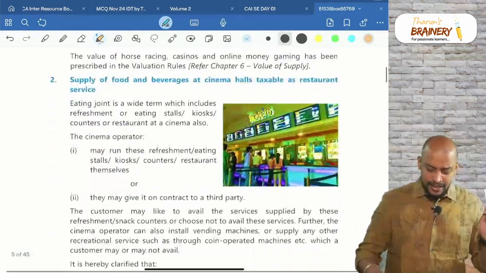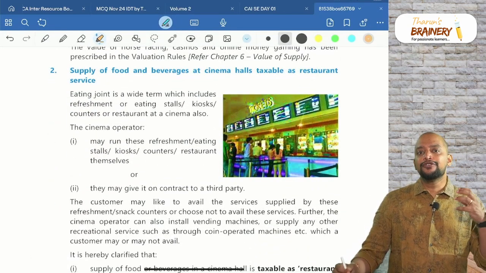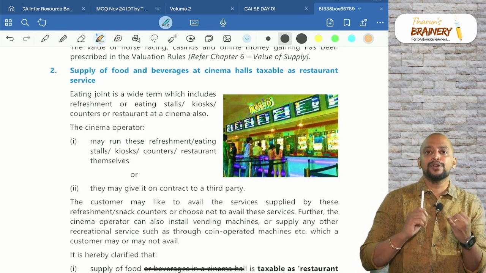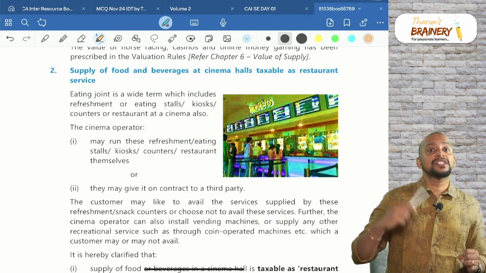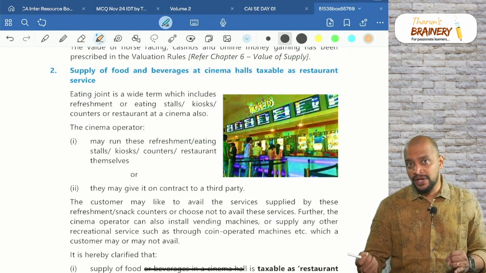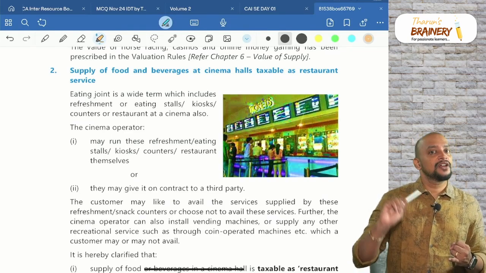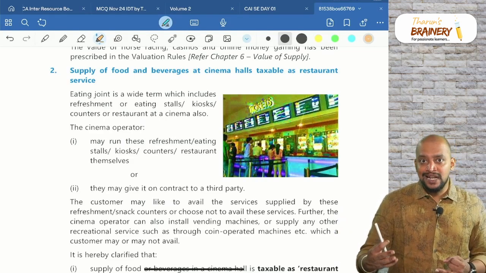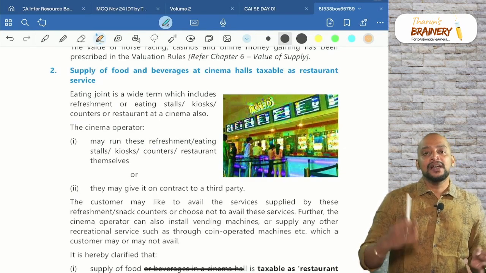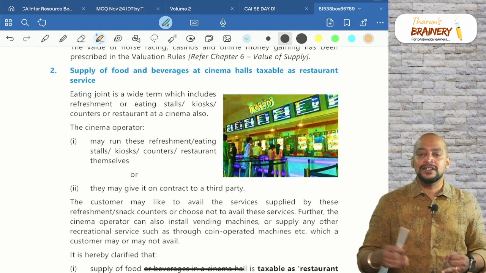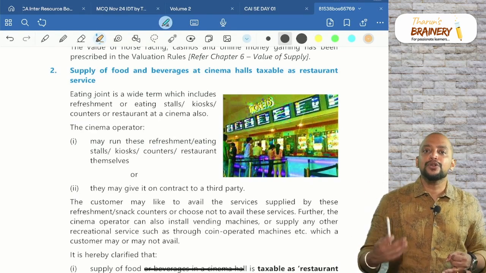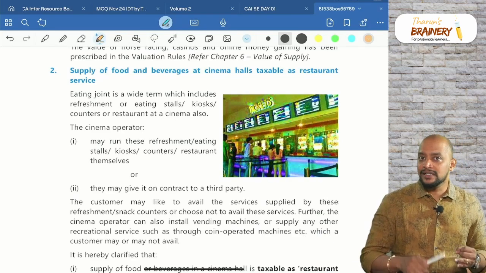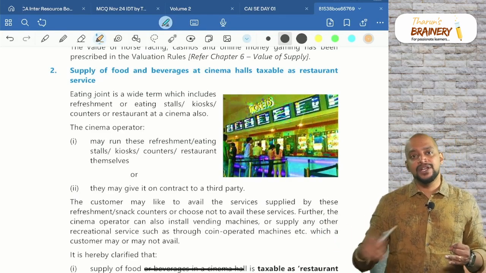Then the next amendment is related to food and beverages supplied in the cinema hall. There are three scenarios you need to remember. Scenario number 1: you book the ticket, thereafter you go to the cinema theater and you purchase the food and beverages. Cinema ticket 28%, food and beverages 5%, no doubt. Number 2: you book the cinema ticket in Book My Show or some other app, and immediately after booking the ticket, booking the seat, there will be a screen for food and beverages. You can order directly, and the food will come to your seat. In that case also, the cinema ticket is 28%, food and beverages 5%.